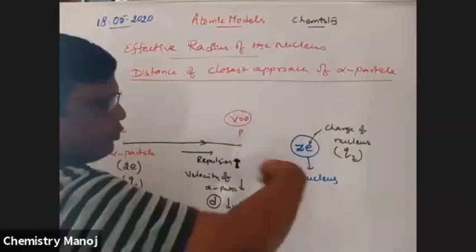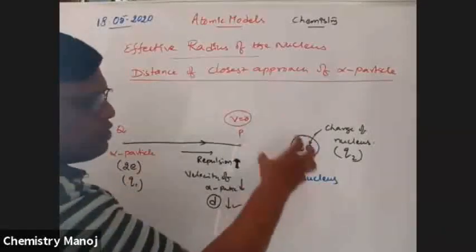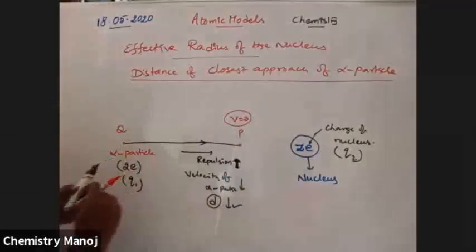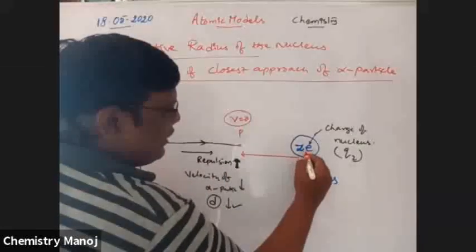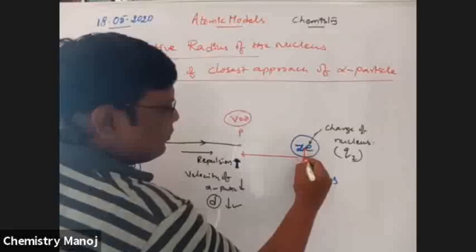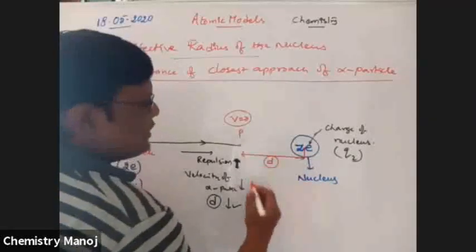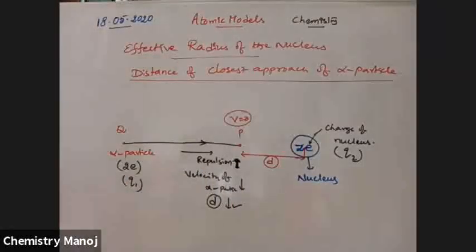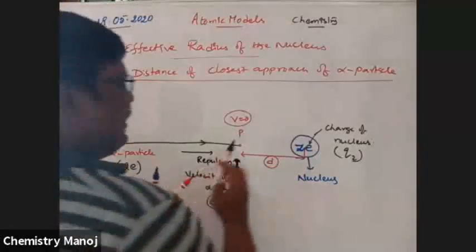That means up to this circular region, the total positive charge influence is there. That distance between this P and the center of the nucleus is taken as the distance of closest approach. This is the influence.